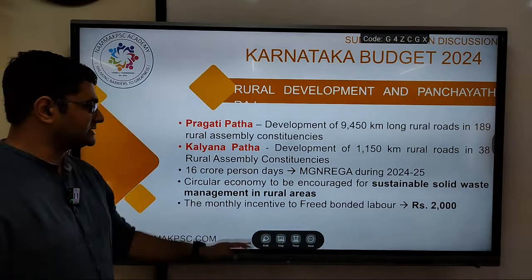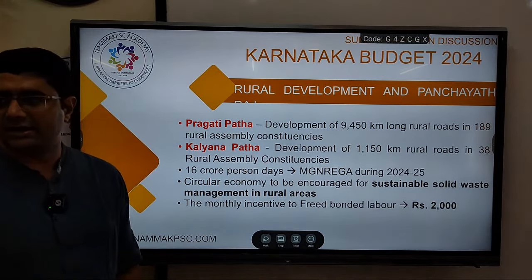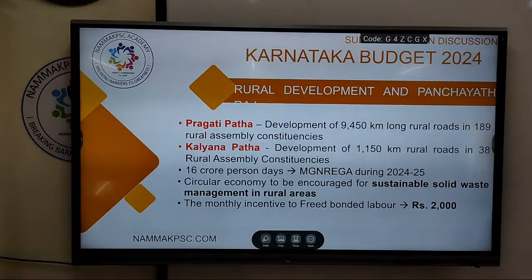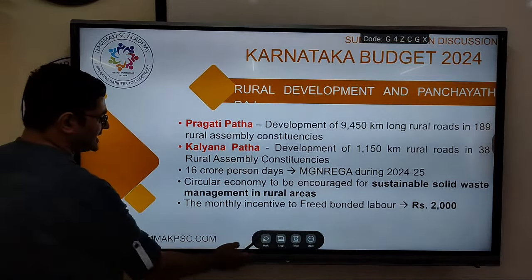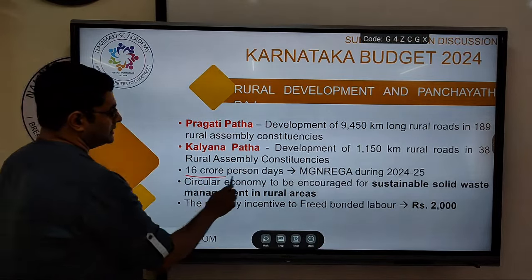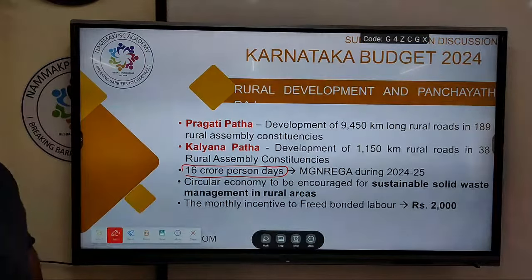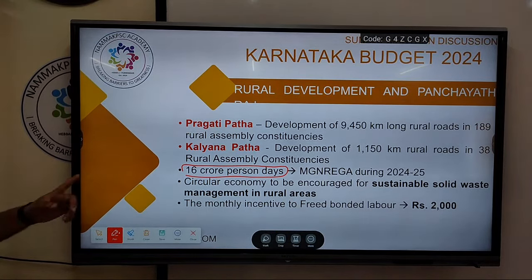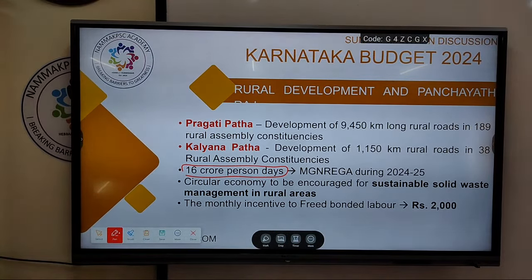16 crore person days shall be created under NREGA for this year, 2024-25. Very, very unlikely they will ask, but that is the target the government has fixed to generate work under NREGA, 16 crore person days. Circular economy to be encouraged for sustainable solid waste management in rural areas.